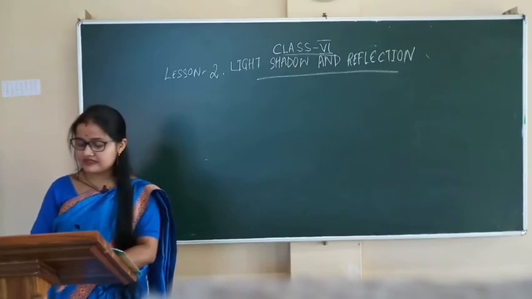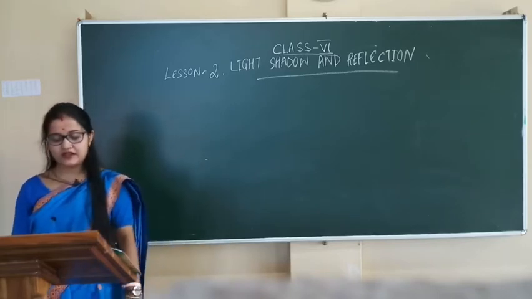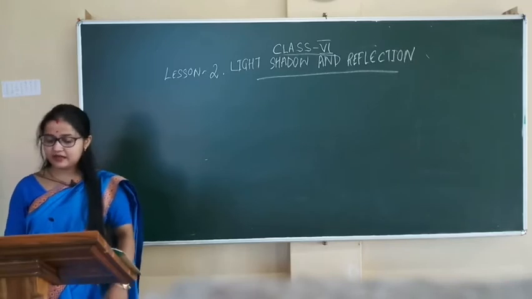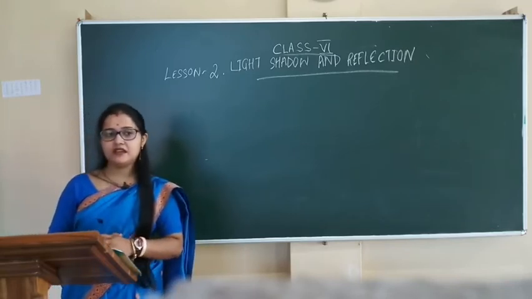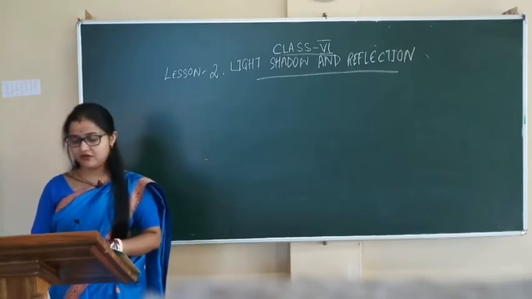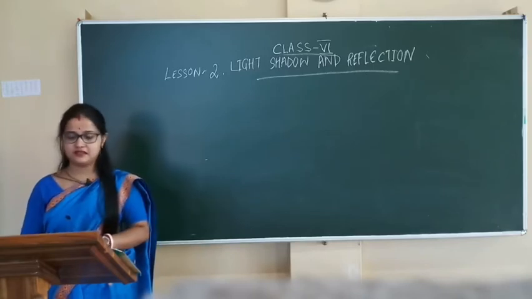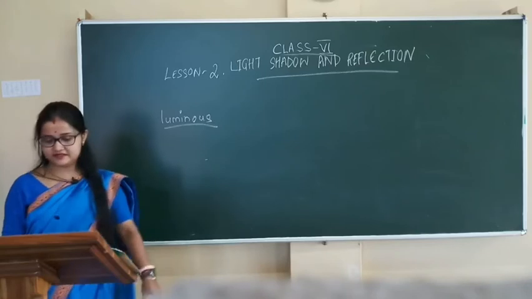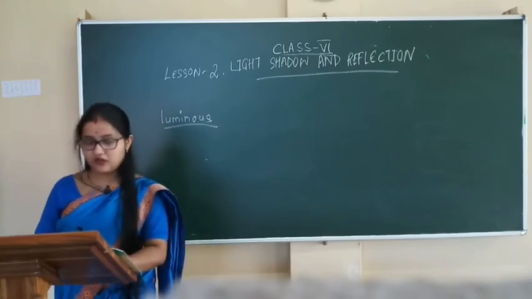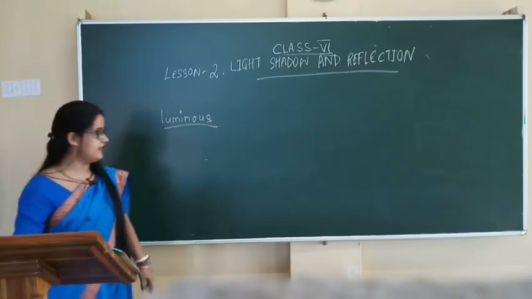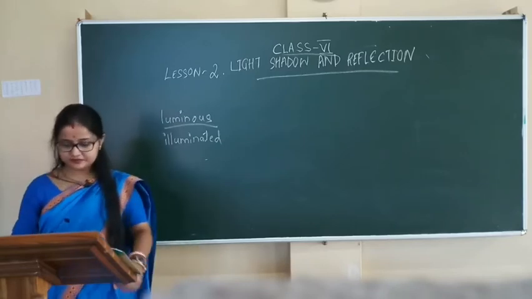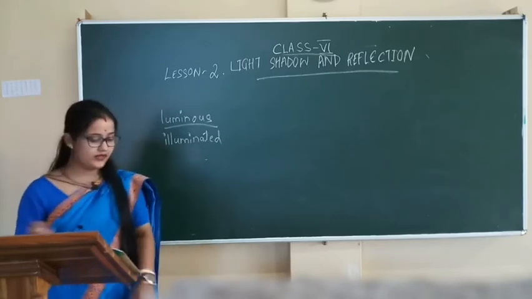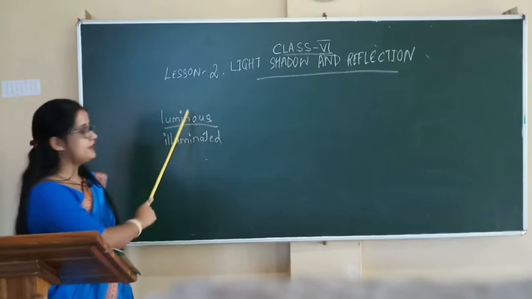The objects which we are able to see can be placed in one of two categories. First one is luminous, or we can also say illuminated. Now see, what is luminous?